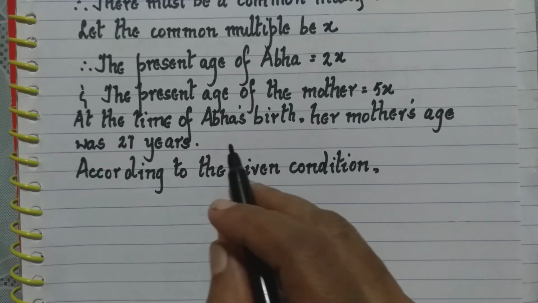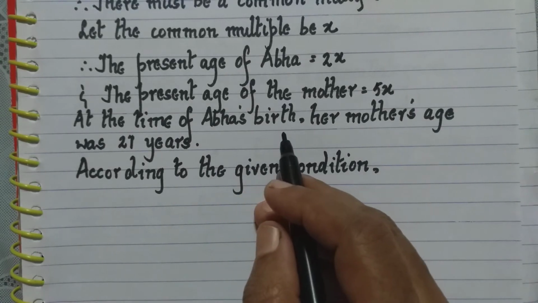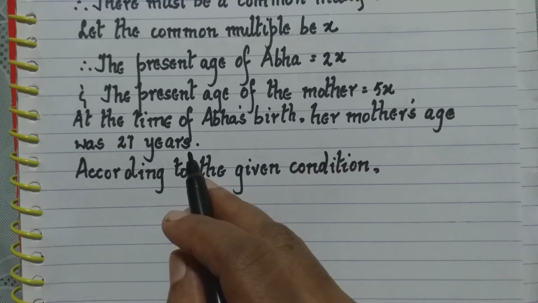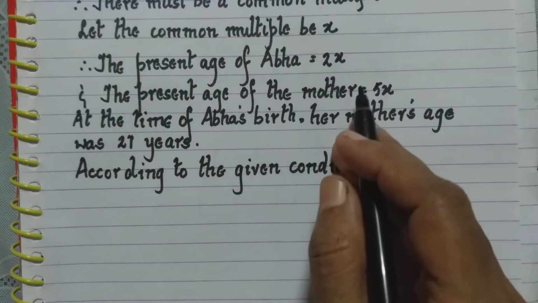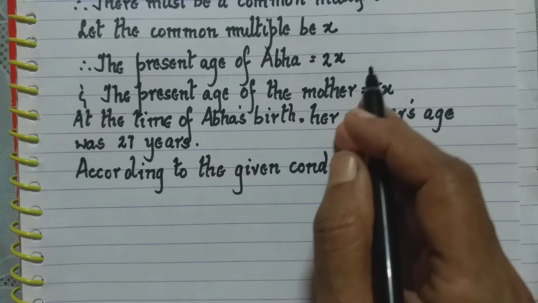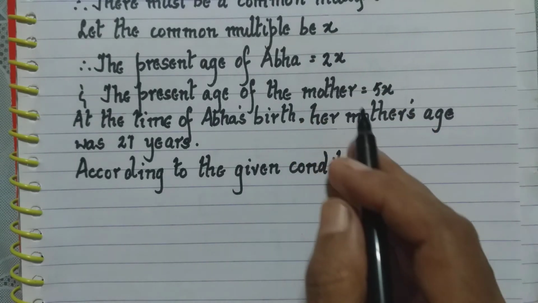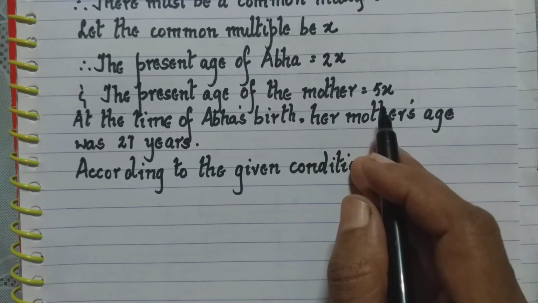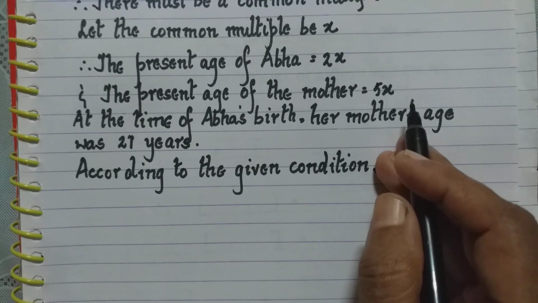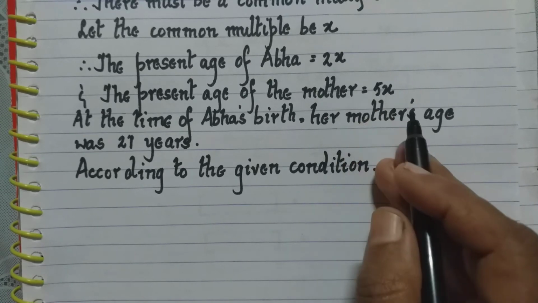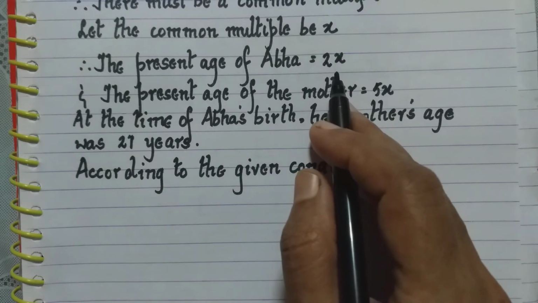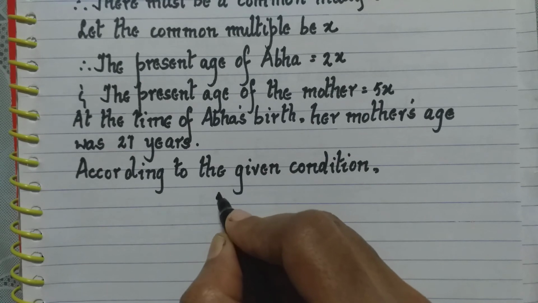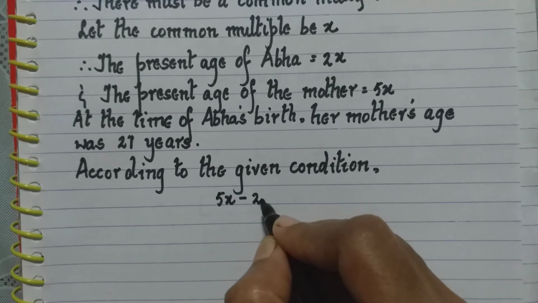So same way here, they have said at the time of Abba's birth, her mother's age was 27 years. Now the present age of the mother is 5x, present age of Abba is 2x. So to find out what was the mother's age using 5x and 2x, how will we find it? When we were talking about mother's age as 40 and your age as 15, it was 40 minus 15. So here we will do 5x minus 2x. So we write here 5x minus 2x.